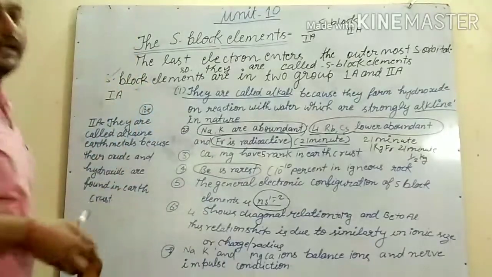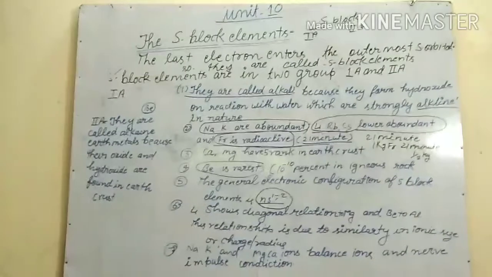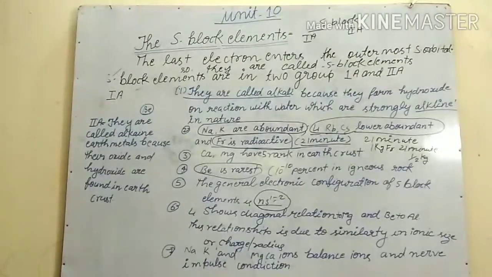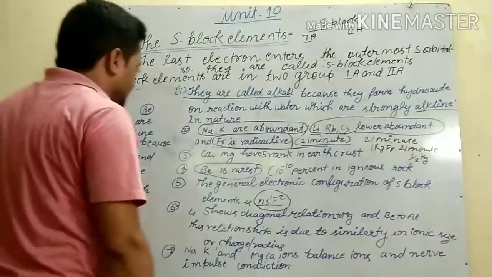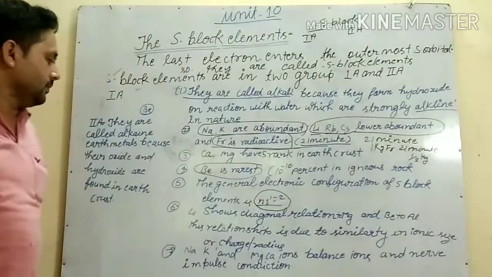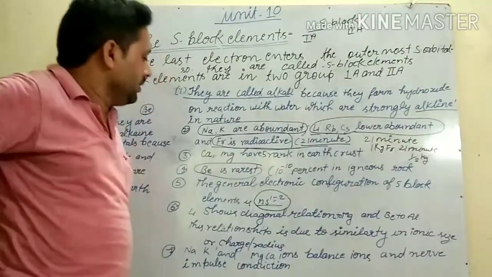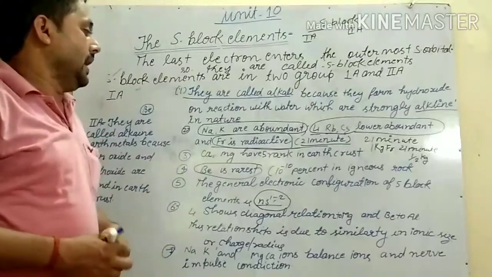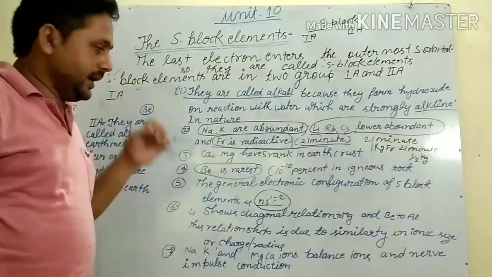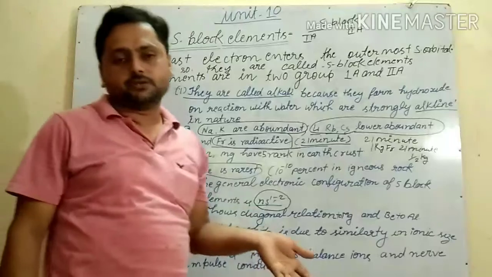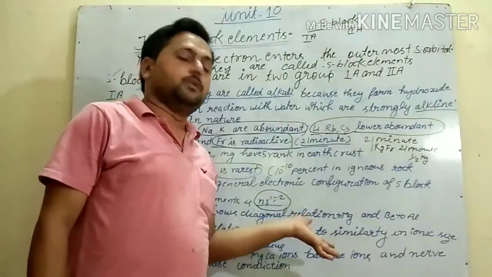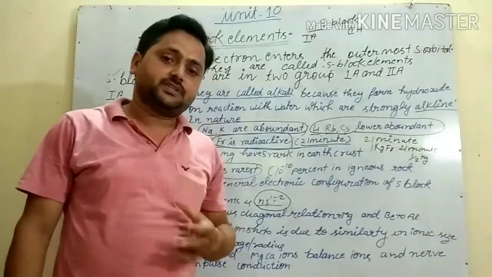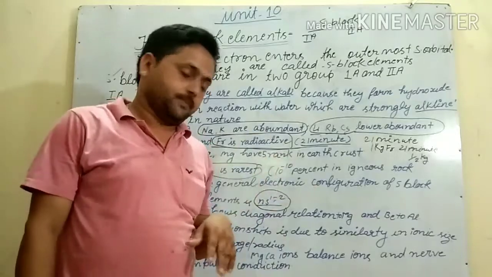And this you have studied in 10th class. So we have seen that lithium to magnesium and beryllium to aluminum have diagonal relationship, and in 10th class you have already discussed it. So here we will not discuss it much more.